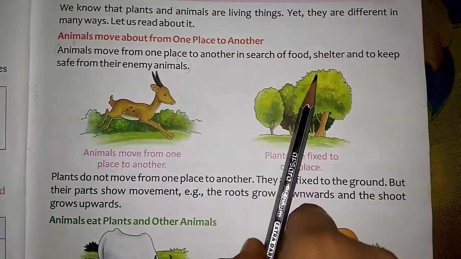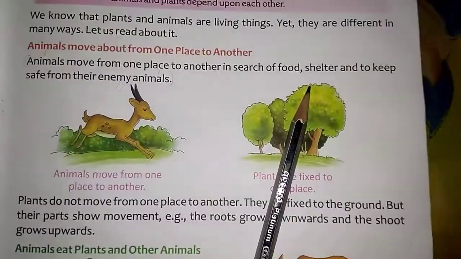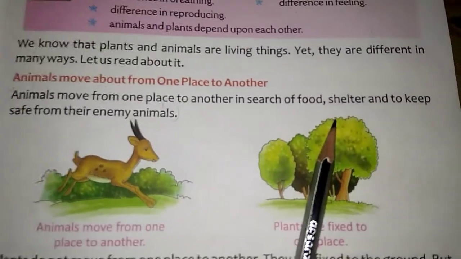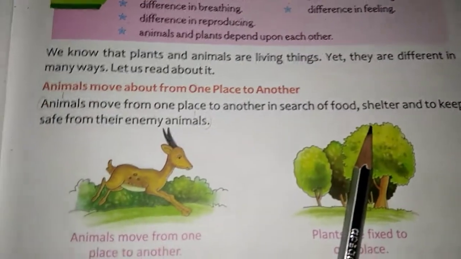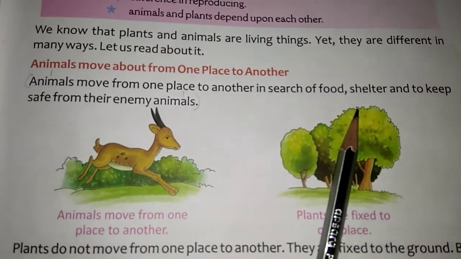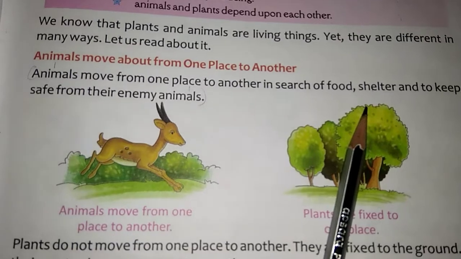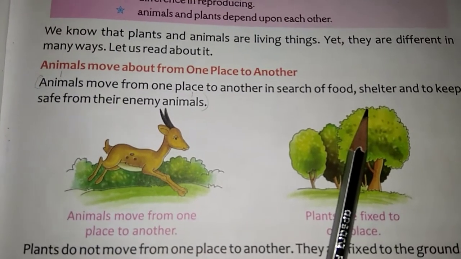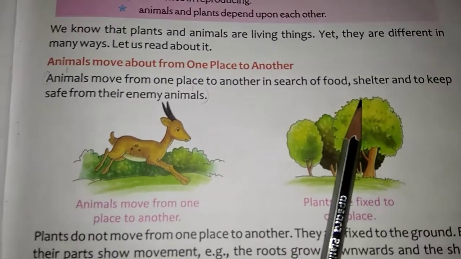Animal shelter means house. They also require a house to stay. Yes or no? Do you people want a house to stay? You can stay outside? No, children, because you will be afraid. Same way they will be afraid of enemy animals. Their enemy animals, what will they do? They will eat them.